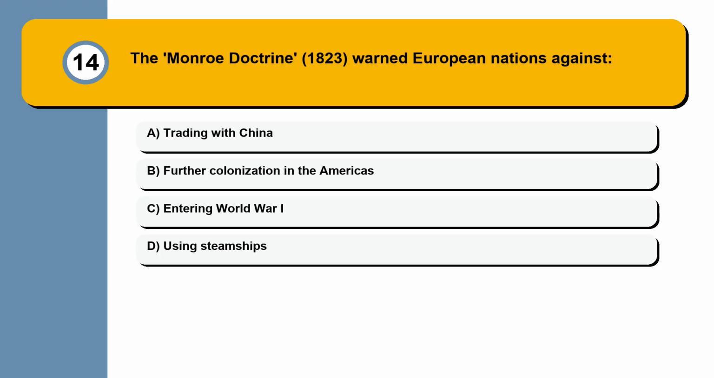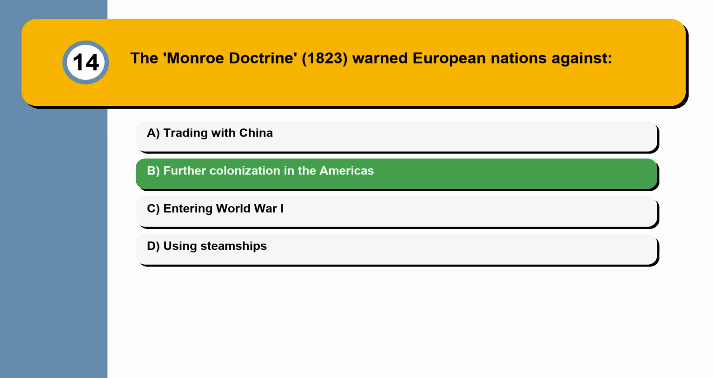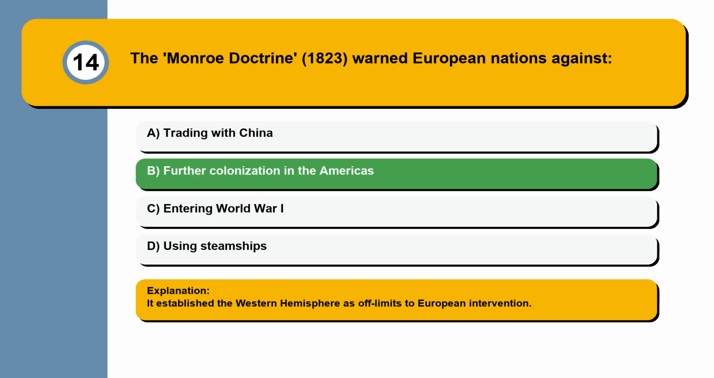Question 14. The Monroe Doctrine, 1823, warned European nations against trading with China, further colonization in the Americas, entering World War I, using steamships. It established the Western Hemisphere as off-limits to European intervention.